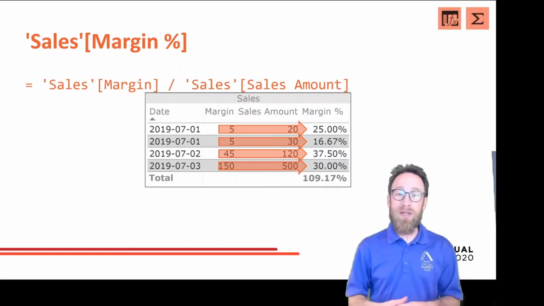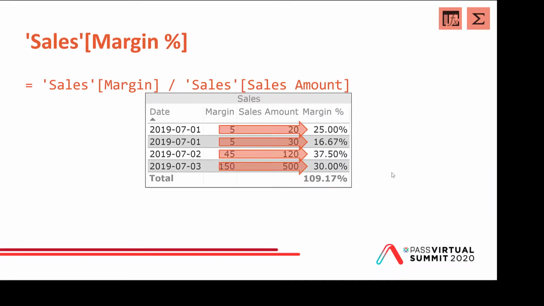So we have 109 at the end here, and the reason for this 109, hopefully you understood everything so far, then you can explain it: there's an implicit measure in place. The implicit measure is now summing up those percentages to 109. And of course, this does not make any sense. We cannot calculate the margin in percent by adding up the percentages.